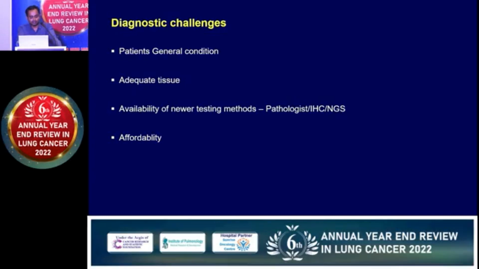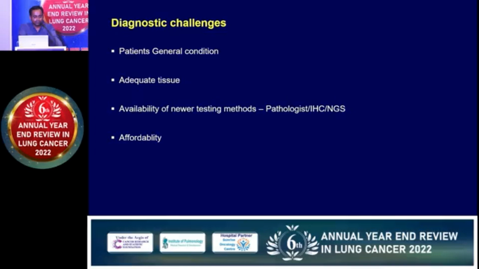And the third thing is the availability of tests. In Tata, luckily, it's a referral center, so we have all kinds of testing methods available. But there are centers in tier 2, tier 3 cities where there is no pathologist available, or IHC marker is not available, and NGS is a very distant thing. So we need to ensure that whenever we get any sample, it should be sent to a good pathology lab to do minimal IHC, and if it confirms lung cancer, we should proceed with the NGS.